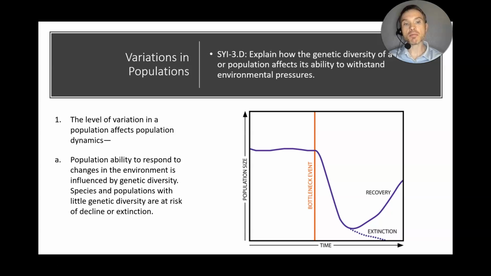Now, if that population isn't able to respond to the changes in the environmental pressures, the population will become extinct, or that species will become extinct. However, if there's sufficient genetic diversity and they're able to respond in an appropriate manner to the changes in the environmental pressures, that population will recover over time.